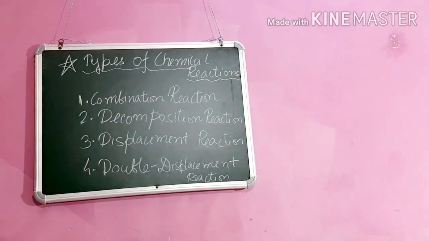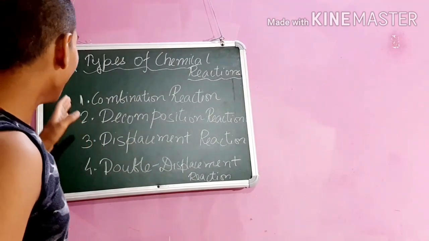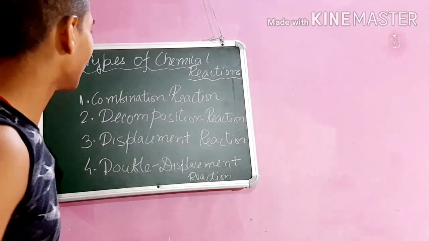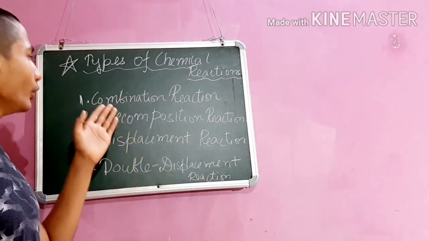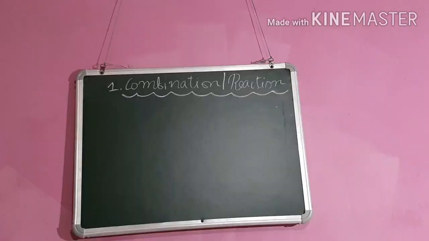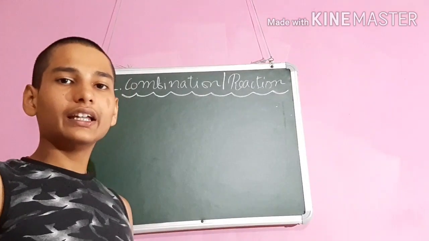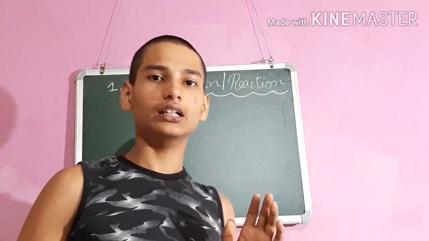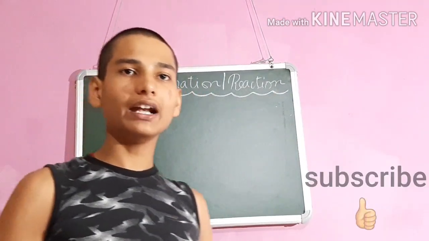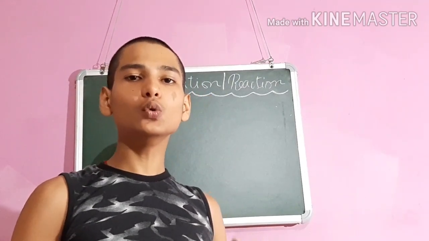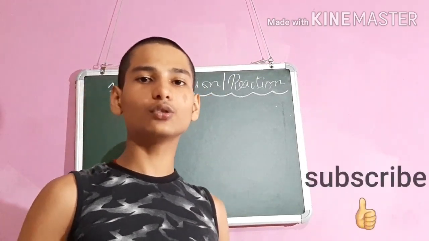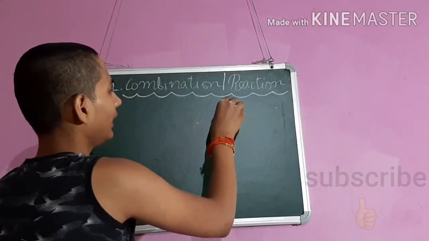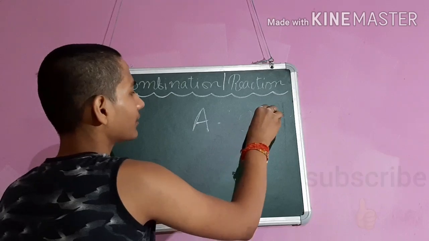This is it. And I will explain all the reactions in sequence. Firstly, we move on to combination reaction. Guys, in the sequence of four, first comes the combination reaction. A combination reaction can be defined as a reaction in which two or more substances combine to form a single substance. Let's suppose we take a substance A and we react it with a substance B.